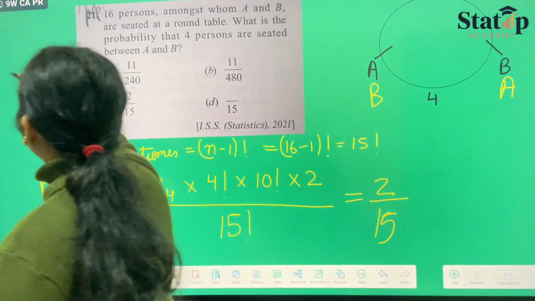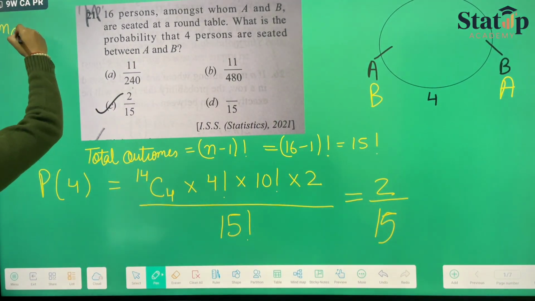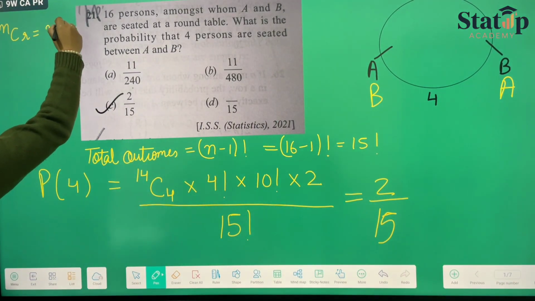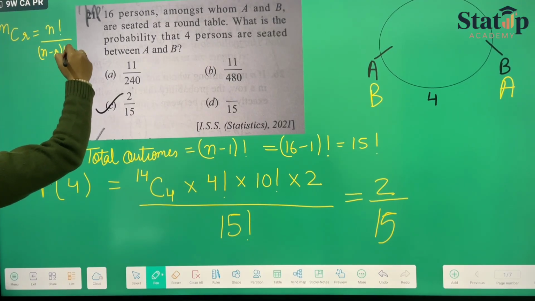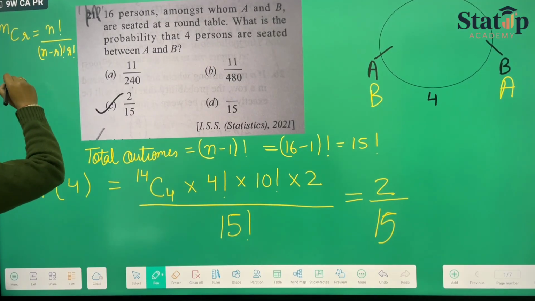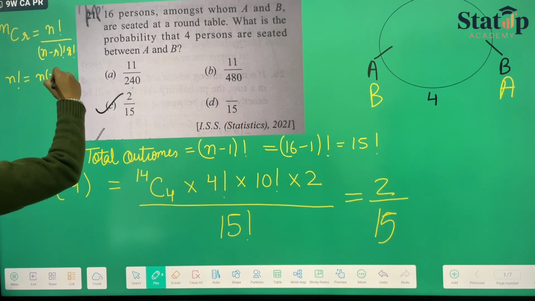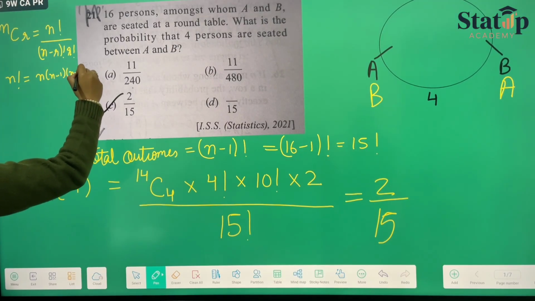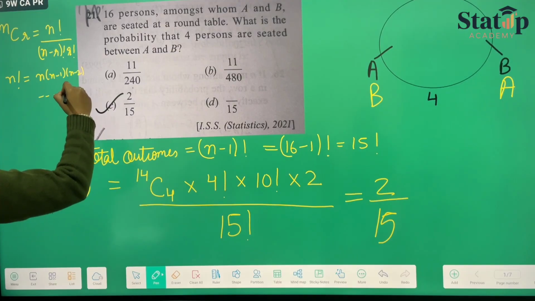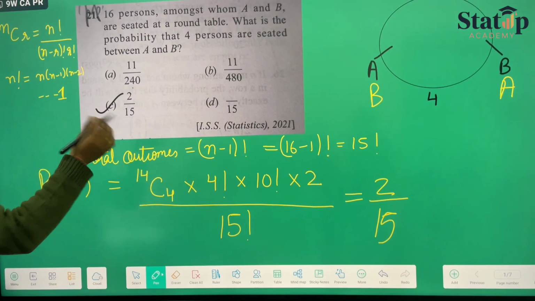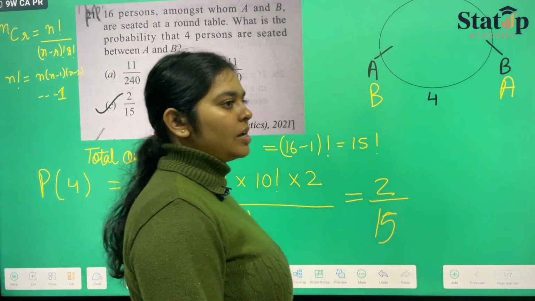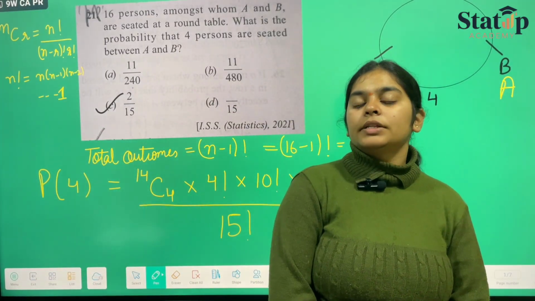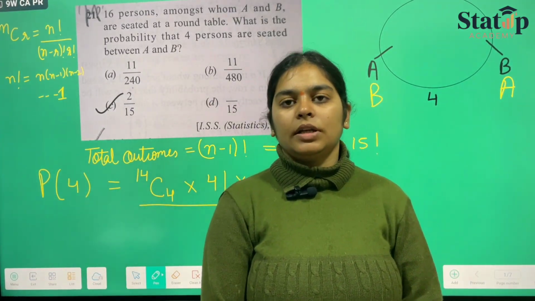NCR is n factorial upon n minus r factorial into r factorial, where n factorial is equal to n, n minus 1, n minus 2, up till 1. All of them are multiplied. So this was your PYQ, which has been asked in 2021. This is how probability questions come in the examination.